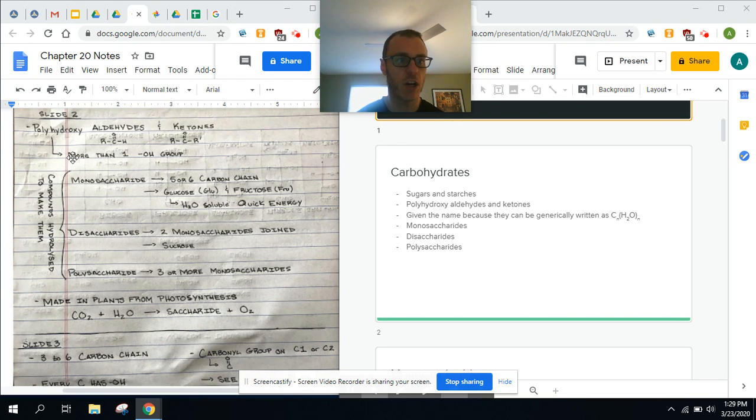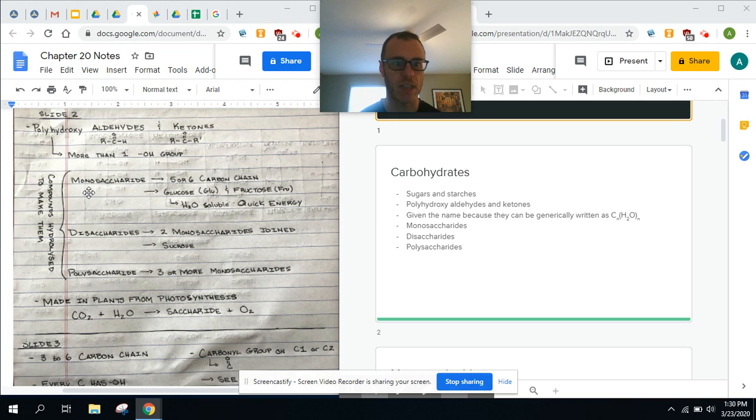But as we go over here, you could see polyhydroxy means more than one, so we have several OH groups. Our aldehydes are R, C, H groups, and then our ketones are R, C double bond O, and then another R group. So that's what we have there. You could see that when I'm trying to read sideways here, carbohydrates can be hydrolyzed to make these. You're going to see how we build these in a little bit.